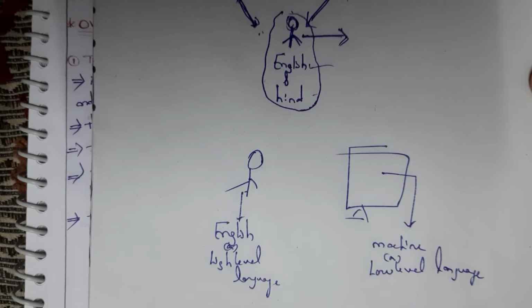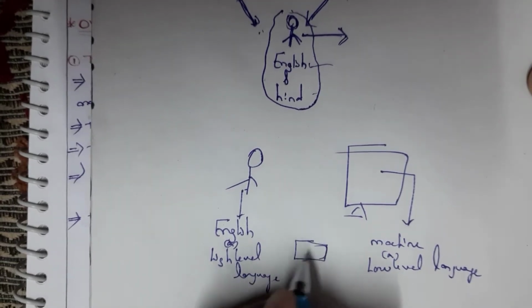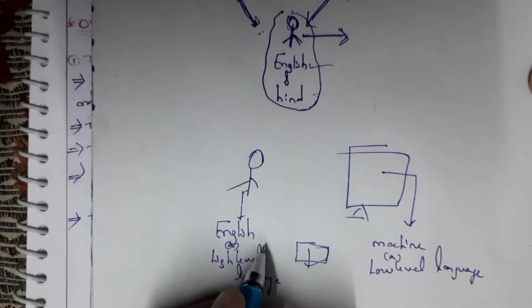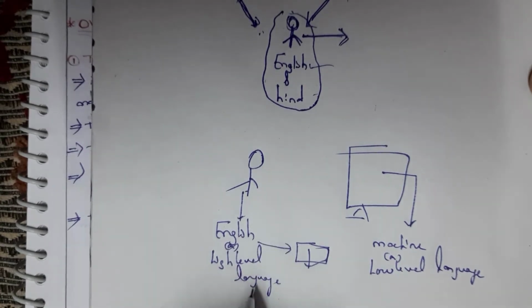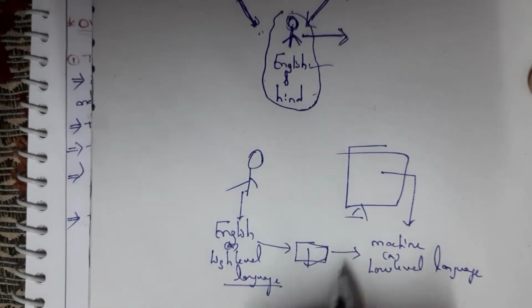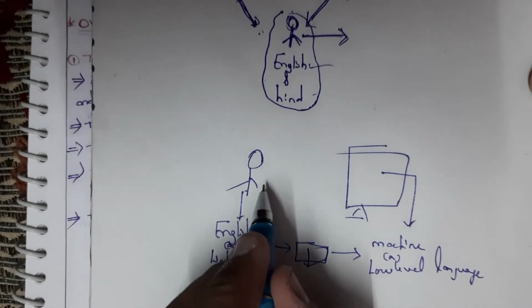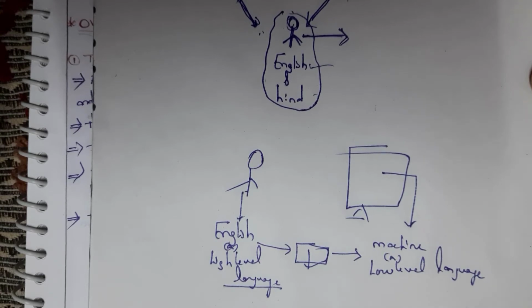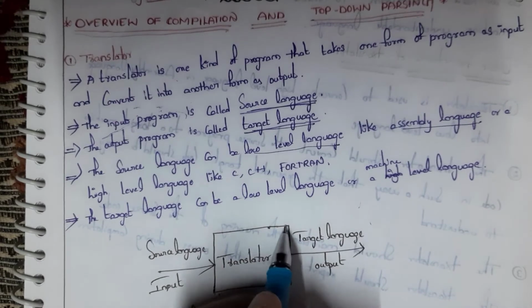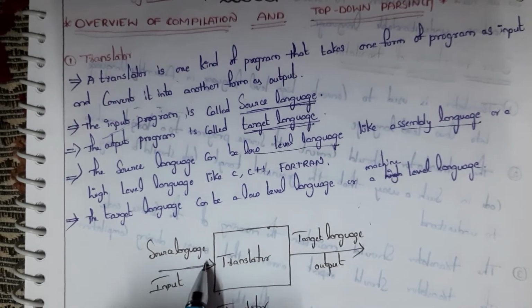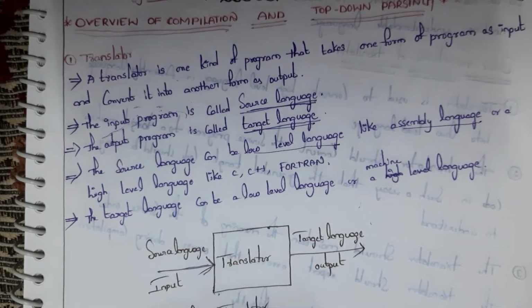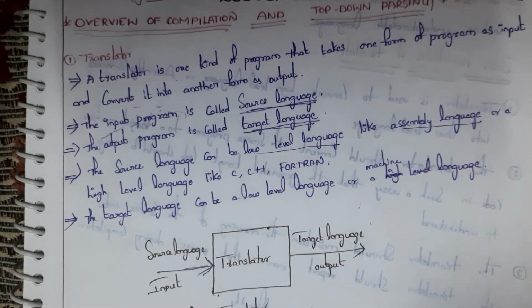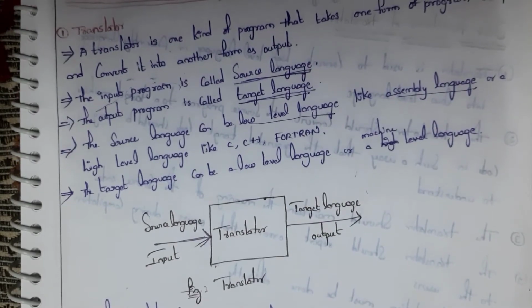So we need a translator. This is translator. This translator is used to convert high level language into low level language, such that whatever text is entered by the user is converted into low level language. So this is the work of translator. Translator converts source language. Source language is nothing but whatever input we are giving, that is general English language. So output is target language. This is the structure of translator.